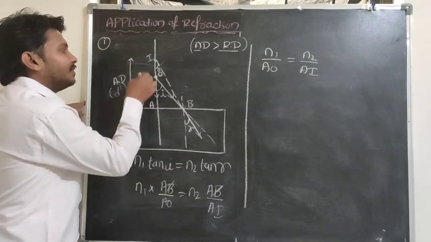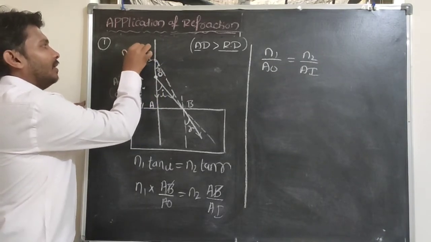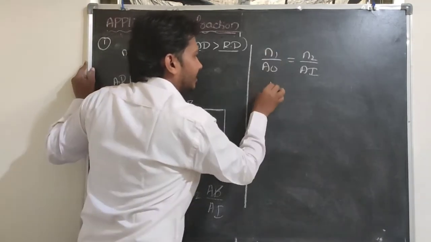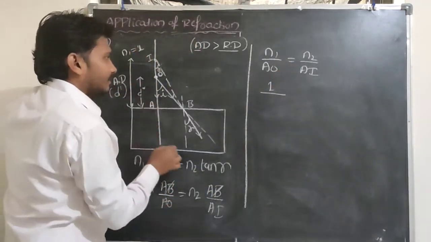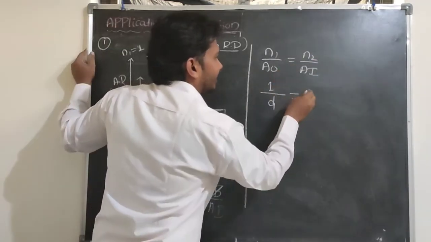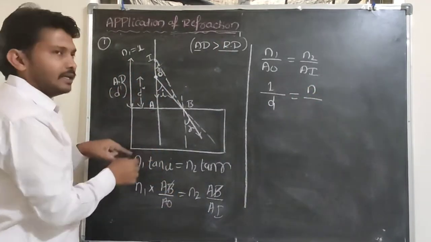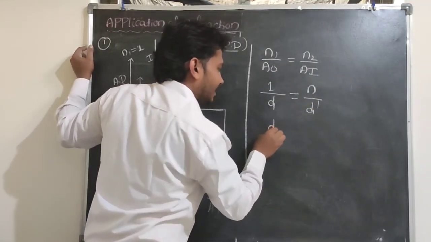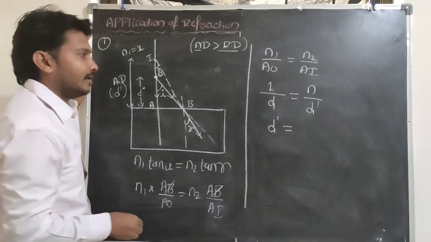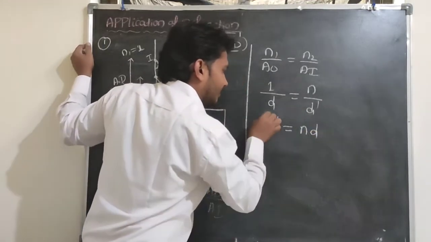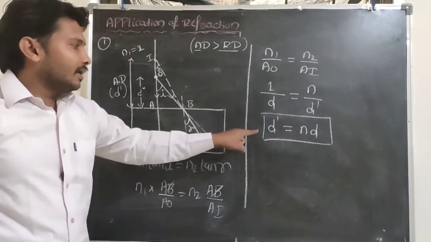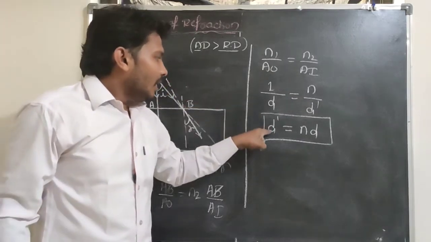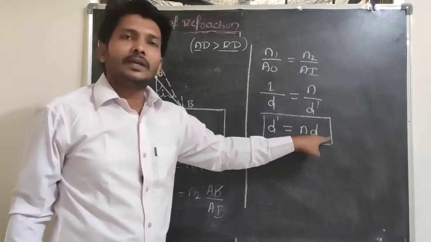Okay, listen here, the object is in a rarer medium or air medium. For a rarer medium or air medium, the refractive index n1 value is 1. The object is in a rarer medium, so its value is 1. A to O is nothing but the real depth and the n2 value is n. The observer is in a denser medium and the object is in a rarer medium, so this is d dash, which is nothing but the apparent depth here. So apparent depth is equal to n into real depth. When the object is in a rarer medium, the apparent depth d dash is equal to n into d.